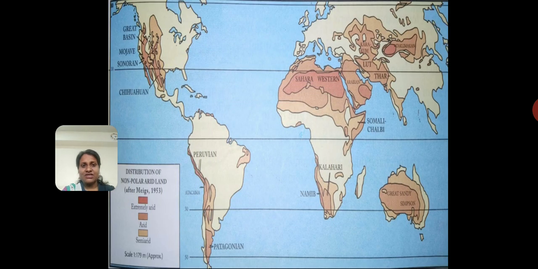Okay, so what is the extent of the deserts? Before that, I just want to share this map with you. If you observe this map, there are many shades of orange on the map. The different shades show how dry these deserts are. The ones with the darkest color, that is, if you observe, there is the Sahara Desert, then there is the Patagonian Desert. Then there is the Peruvian desert. So some areas of these deserts are colored in a darker shade. That means that these areas of the deserts are very dry.